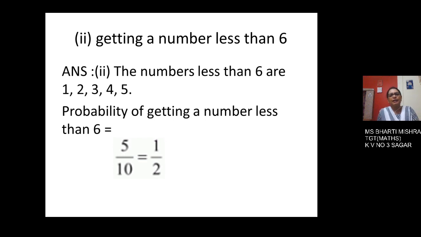Next, getting a number less than 6. The numbers less than 6 are 1, 2, 3, 4 and 5. Now for the probability of getting a number less than 6, 5 numbers are there. So these 5 numbers are out of 10 total slips. So the probability is 5 out of 10, that comes to be 1 upon 2 after cancelling.